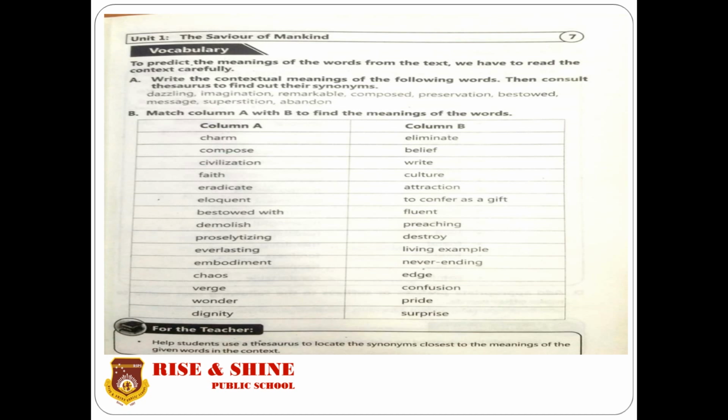The first word is dazzling. Dazzling means shining, glaring or blinding. The second word is imagination. Imagination means sochna, conception, thinking power. Remarkable, shandar, extraordinary, exceptional. Composed, to write something. Wrote, versified, collected, saved.